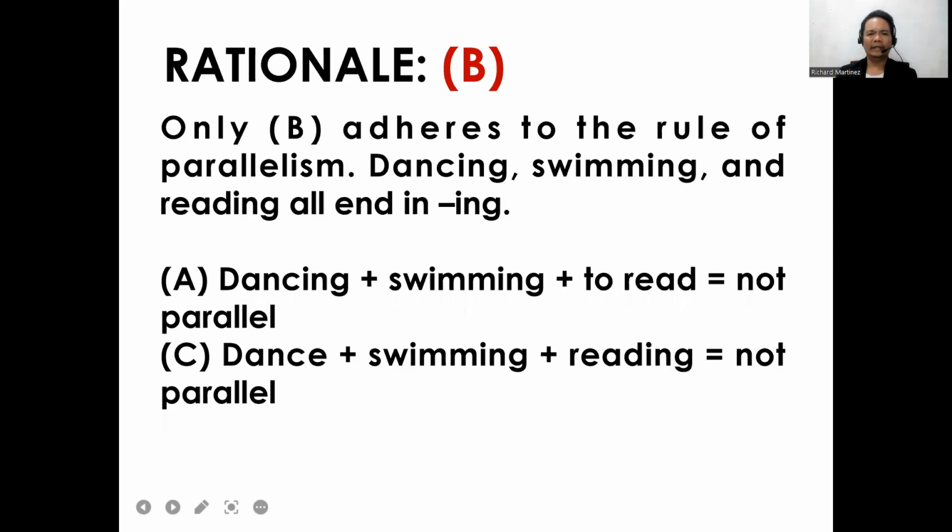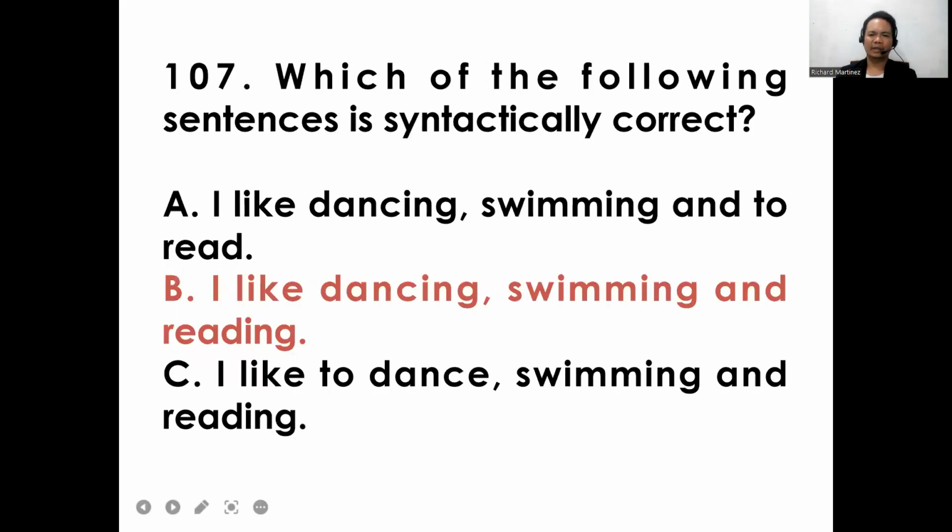So only B adheres to the rule of parallelism: dancing, swimming, and reading all end in -ing form. So "dancing plus swimming to read" is not parallel. C, "dance plus swimming plus reading," is also not parallel. Okay? So the best answer here is letter B. I like dancing, swimming, and reading.